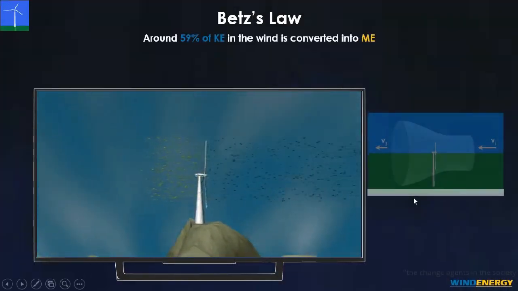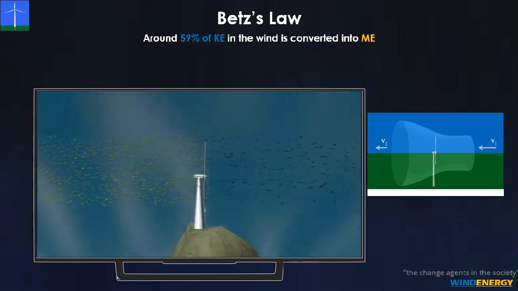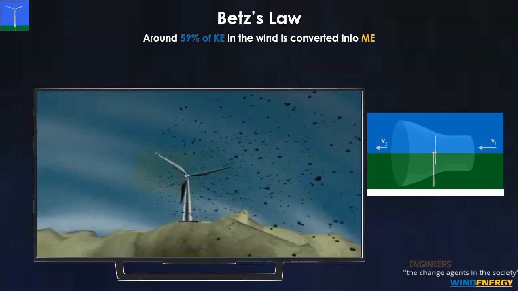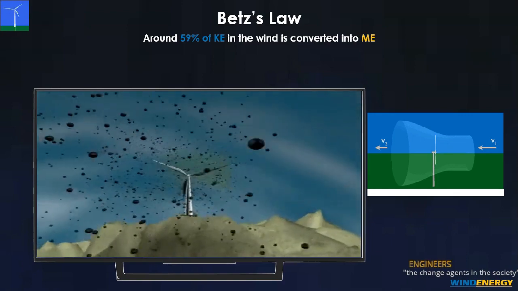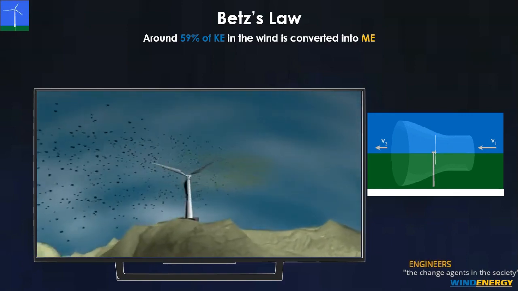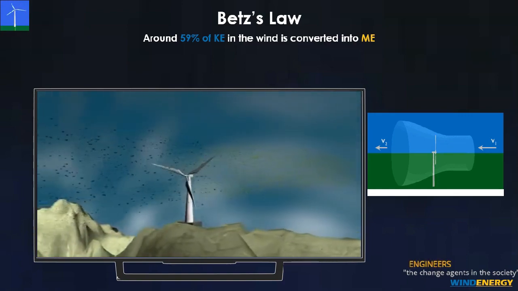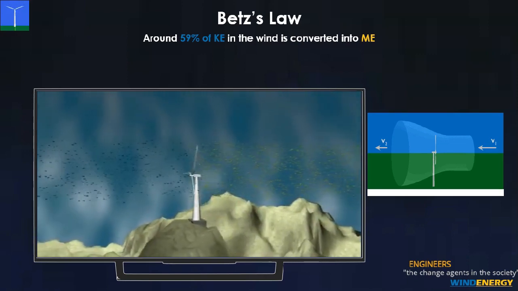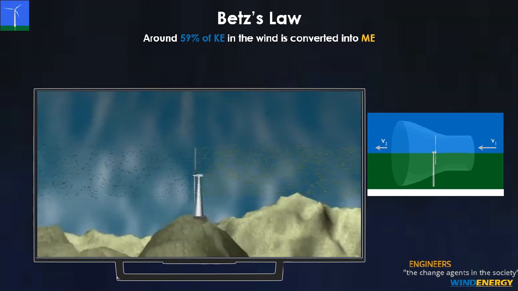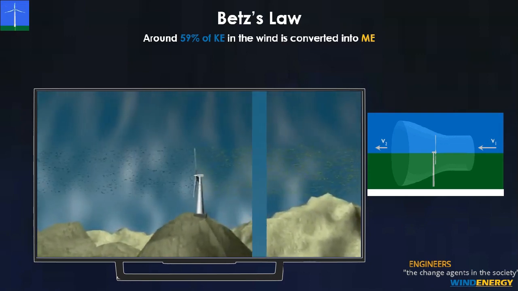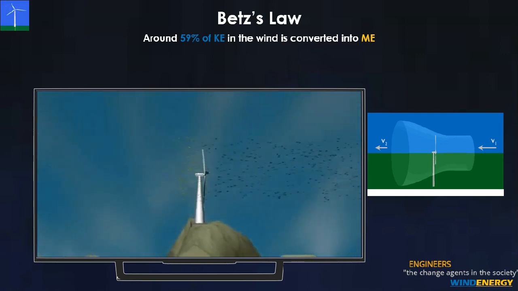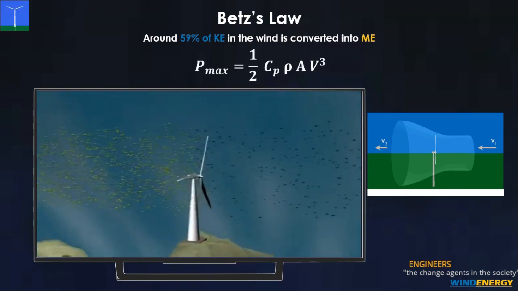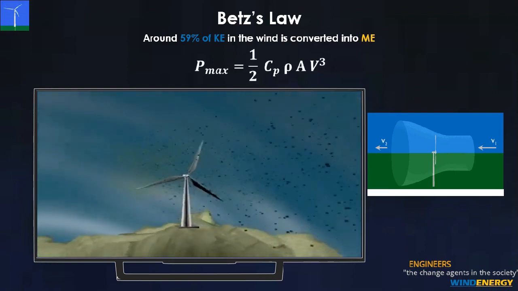Now, according to the Betz's law, no wind turbine can capture more than 59% kinetic energy of the wind. Therefore, the coefficient of performance or coefficient of efficiency is incorporated in basic expression of the wind power. So the maximum power that could be extracted from the wind in terms of upstream wind velocity is half Cp rho A V cube.